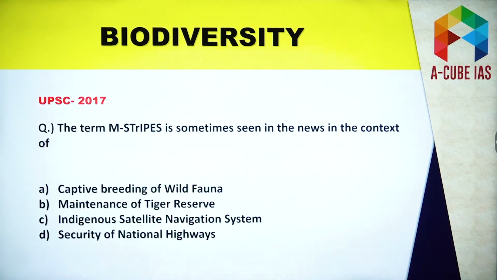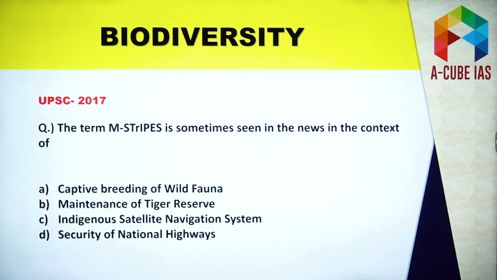This is the question. This question was asked in 2017. It is related to M-STRIPES. The term M-STRIPES is sometimes seen in the news in the context of: A, captive breeding of wild fauna; B, maintenance of tiger reserve; C, indigenous satellite navigation system; D, security of national highways. You can try answering this question. You can pause the video. Okay, so try to answer. The answer is going to be maintenance of tiger reserve.